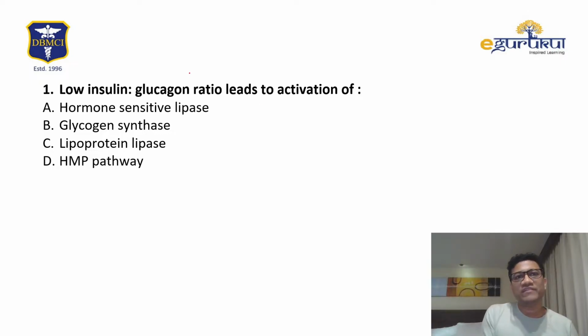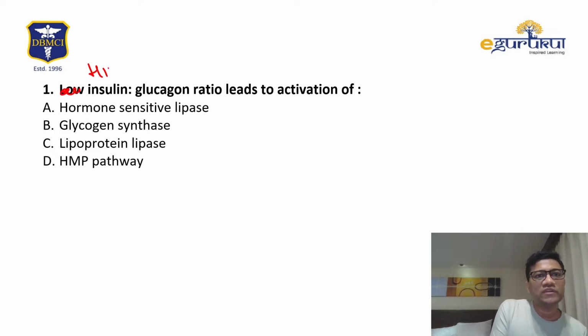So this question was: when there's low insulin and glucagon, that means what? It will lead to activation of which? This question was actually high insulin leading to activation of. Otherwise, if it's written that way, then it leads to activation of the lipoprotein lipase pathway. So just change it. If it is high insulin, the answer would be yes, lipoprotein lipase.